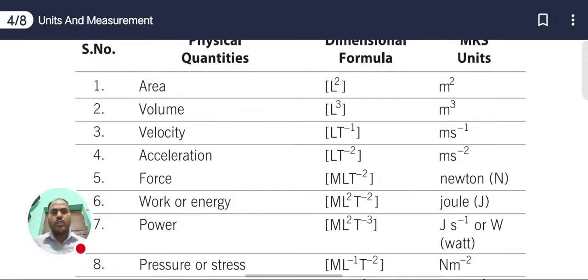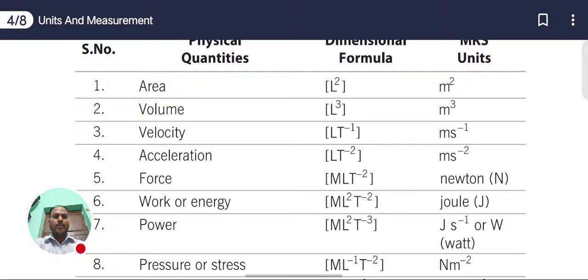Now next one which we have, work and energy. Work and energy, both dimensional formulas are similar. Work and energy dimensional formula is M into L square into T inverse 2.